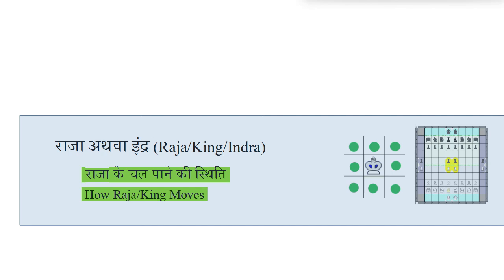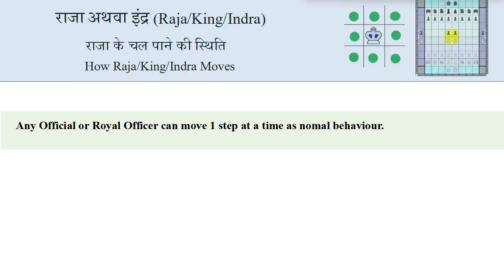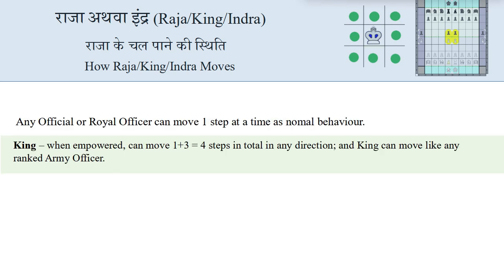Let's discuss how a king or Raja moves. We already know that any official or royal officers can move one step at a time as normal behavior. King, when empowered, can move 1 plus 3 equal to 4 steps in total and in any direction. And king can move like any ranked army officer.